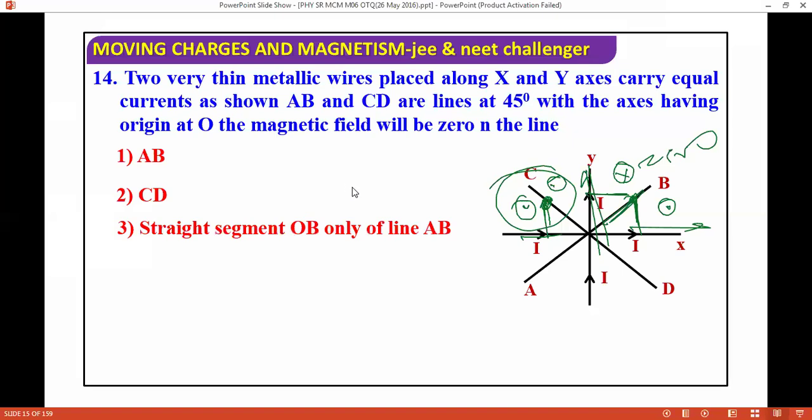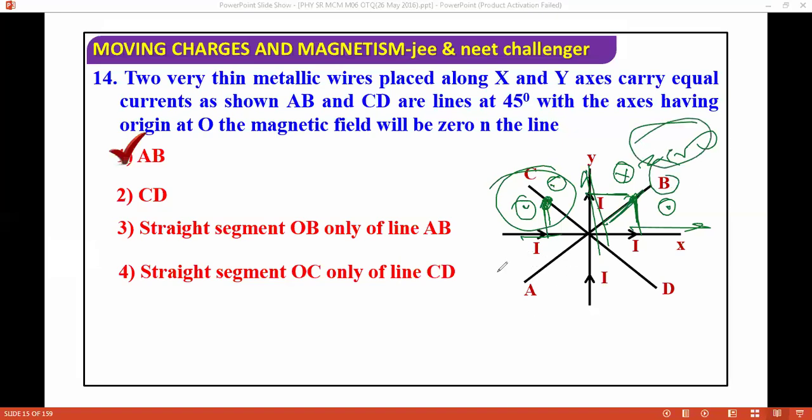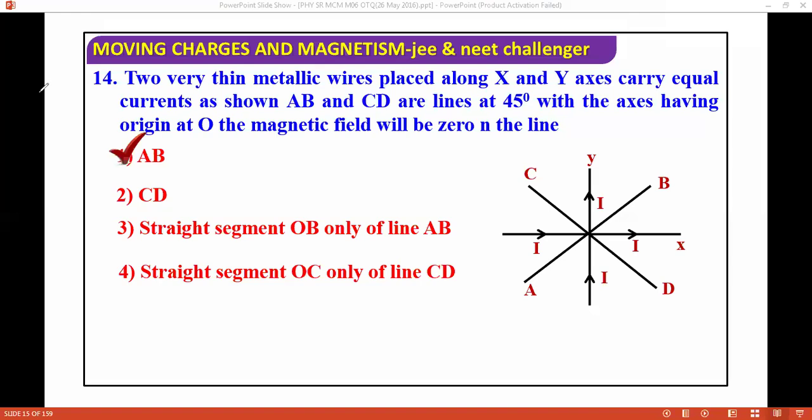Okay, so the correct answer is along AB. You can check AB on this side also. I showed you by checking this side only that this is coming zero. You can check for this side also, and you can find the answer. Correct answer. Okay, so this question is done. Next question we are moving with.